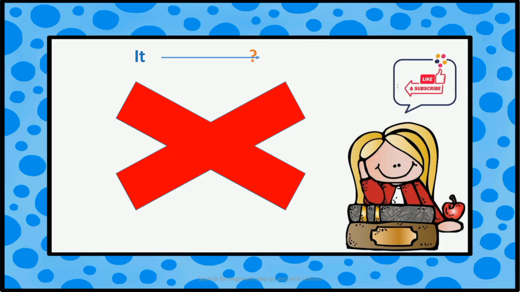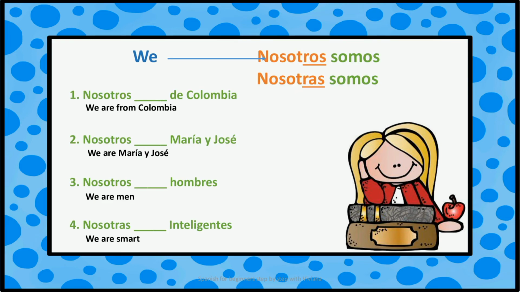Remember, the pronoun it in Spanish doesn't exist. In the pronoun we, you need to think about the gender. If you are talking about a group made up only of men or men and women, you use nosotros somos. But if you are talking about a group made up only of women, you need to use nosotras somos.